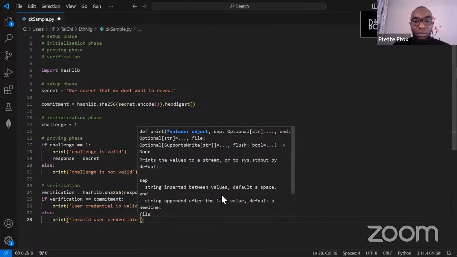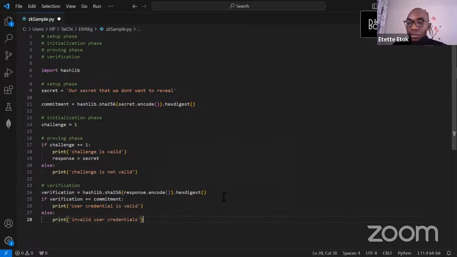Basically, like I mentioned, this is just a simple implementation of zero knowledge, how it actually works. We had our setup phase, then we initialized the challenge, we proved the challenge, and then we verified the response from the challenge against what we committed earlier.